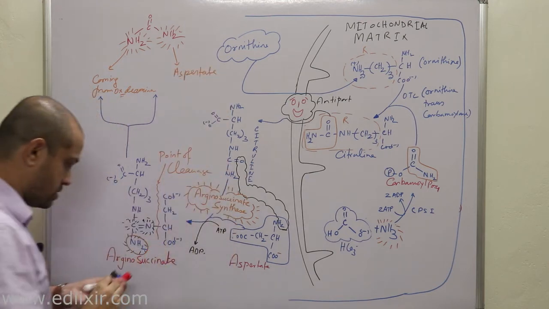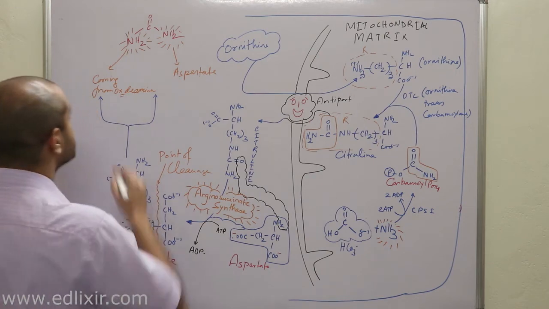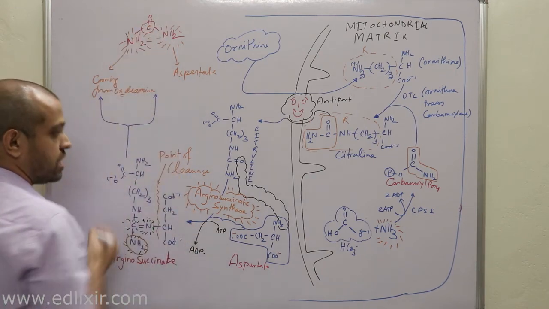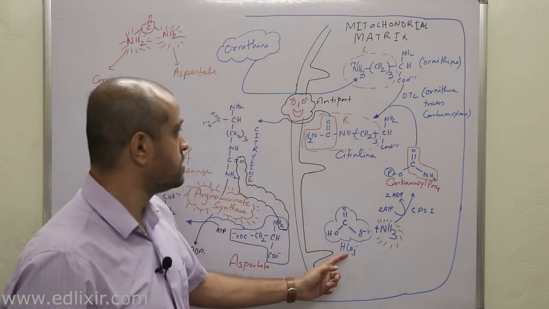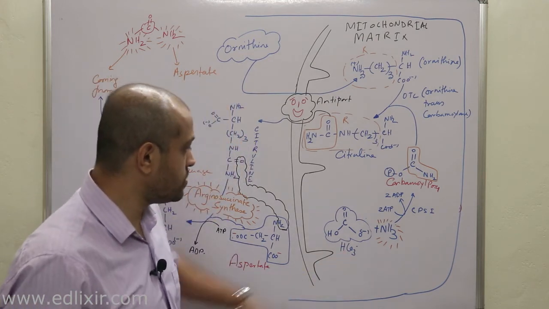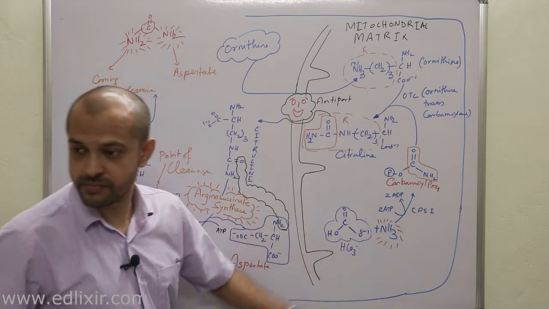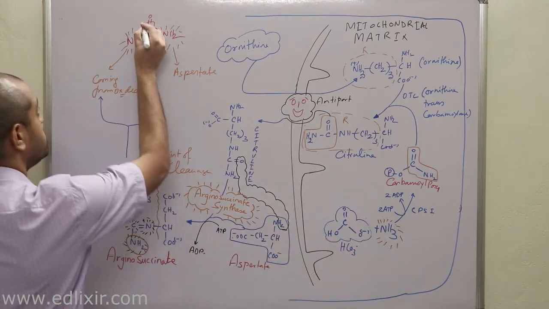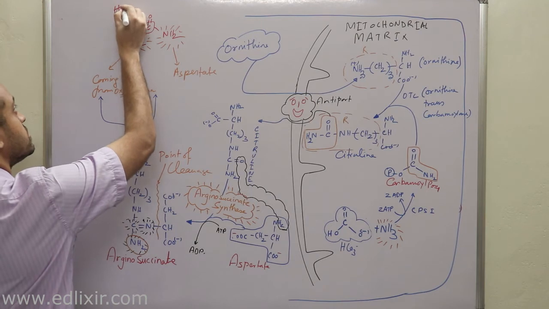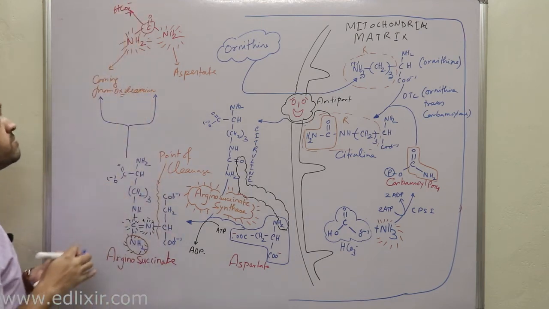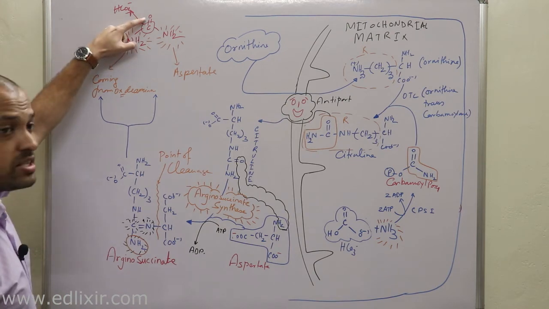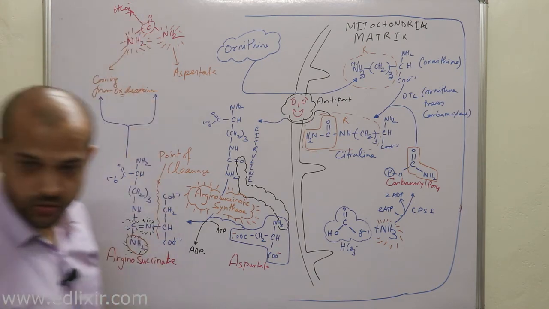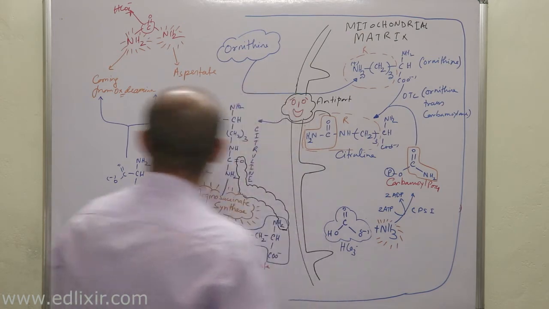From where is this carbon coming? The carbon is actually coming from the HCO3. The carbon of urea is coming from HCO3 minus. Now, from where will this oxygen come? It will come from the water molecule. We'll talk about that later.